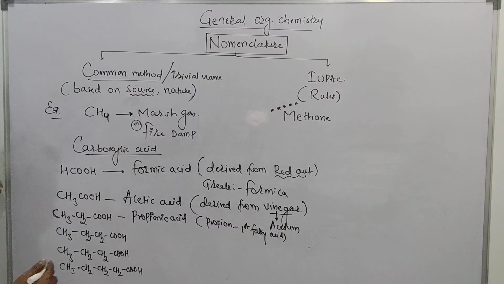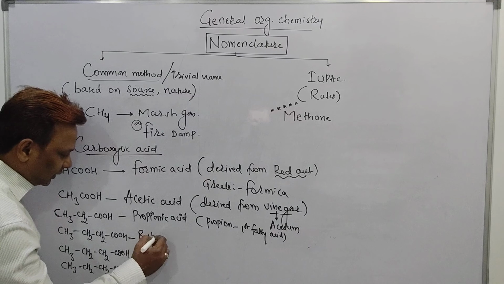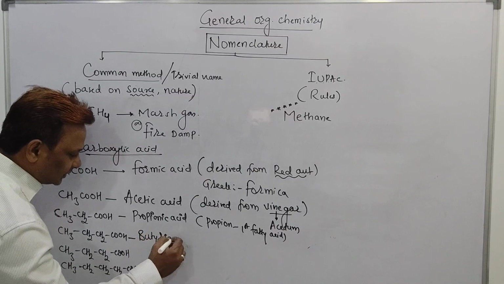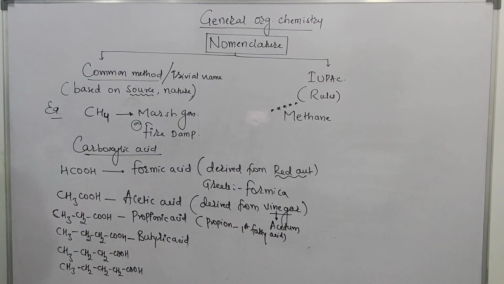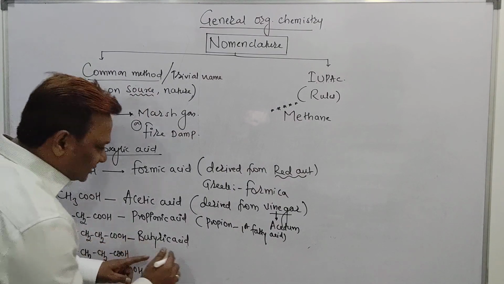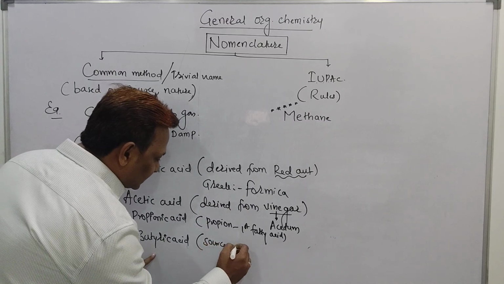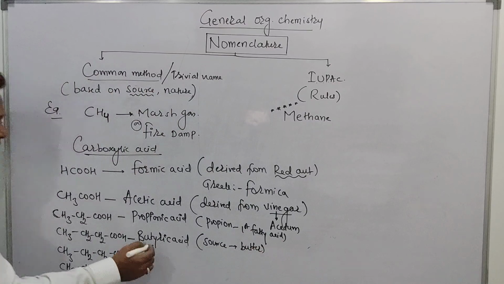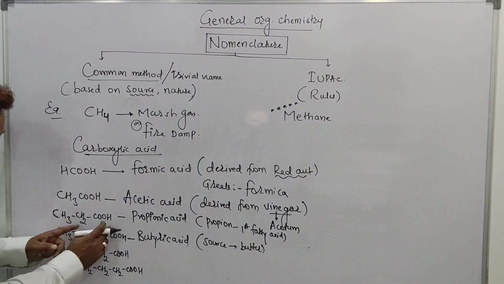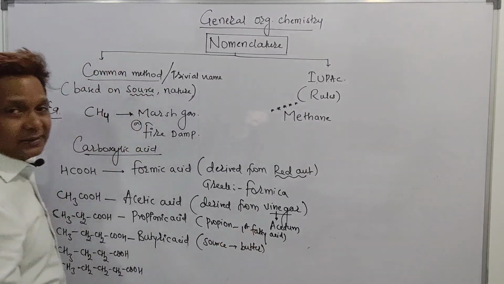But a 4 carbon acid is called butyric acid. B-U-T-Y-R-I-C, butyric acid. Why is it called butyric acid, you know? Because the source of this acid is butter. The source of this acid is butter, so it is called butyric acid. The source of the first acid is propionic, which is the first fatty acid.